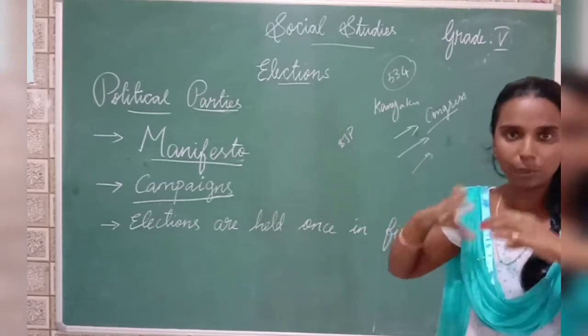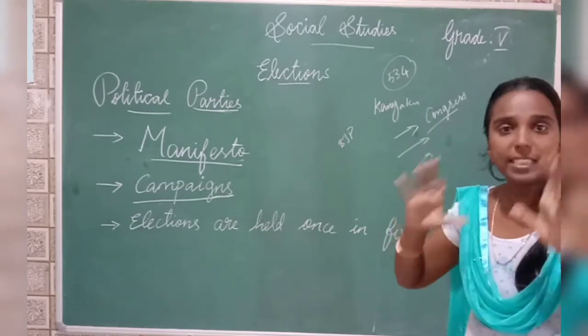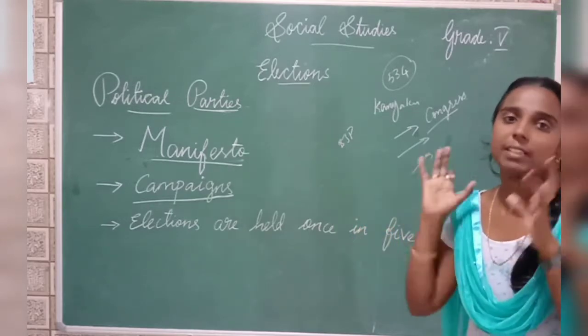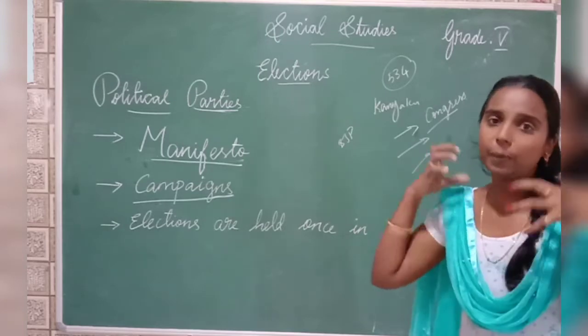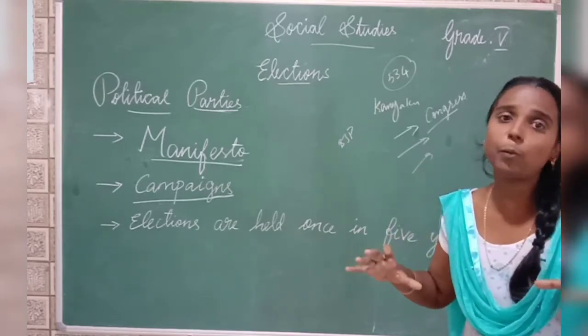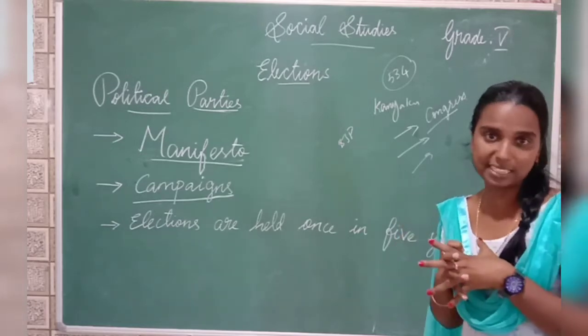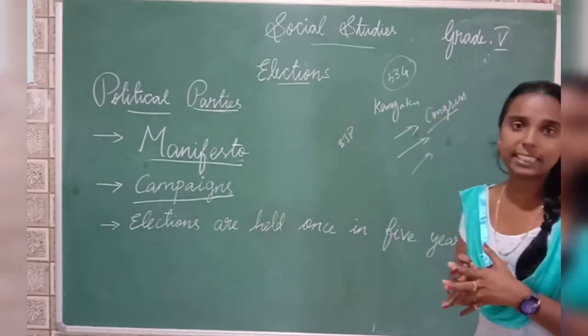At last, after counting the votes, the party that has won the maximum number of constituencies will form the government. Currently in India, BJP has won more constituencies. That's why BJP is ruling us. Thus we are selecting our government.